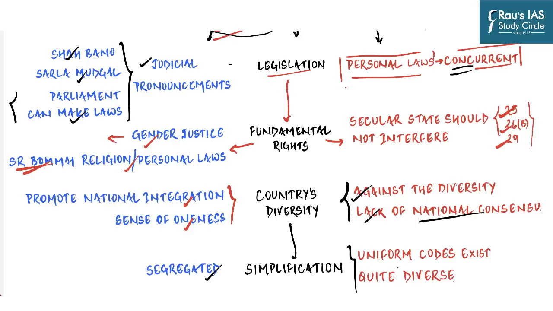But at the same time, opponents argue that Indian laws do follow a uniform civil code in most civil matters, like the Indian Contract Act, Code of Civil Procedure, Sale of Goods Act. Even these uniform laws, which deal with other civil matters of our citizens, have been amended multiple times and now they have become very diverse. And so even in the matters where uniformity exists, there's space for diversity. And so this idea of simplifying the civil matters into one law, or codifying the laws into a single law, does not hold true. Because recently several states refused to be governed by the Uniform Motor Vehicles Act, which has nothing to do with religion or dealing with personal matters.